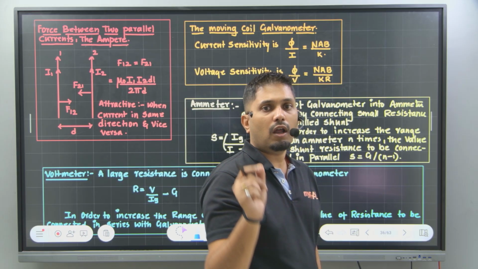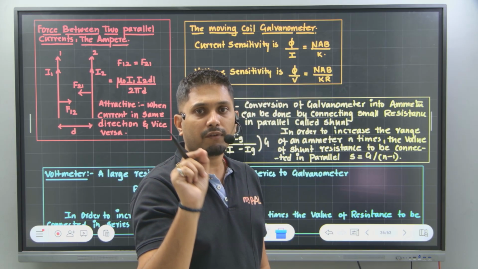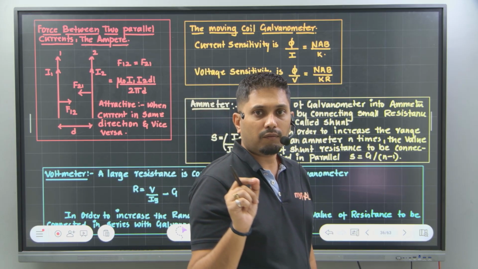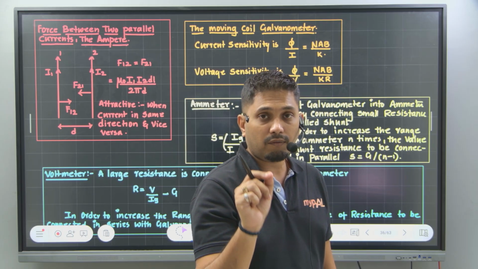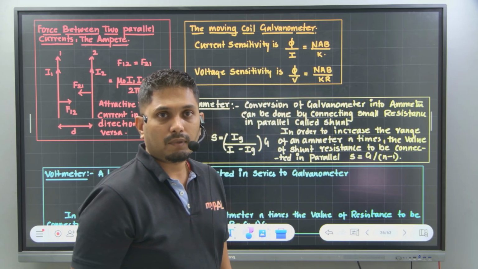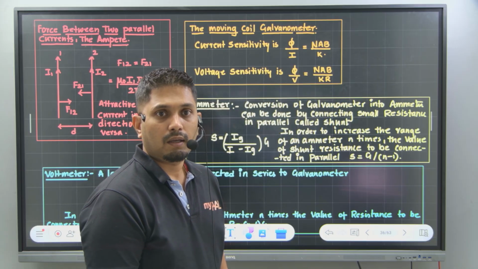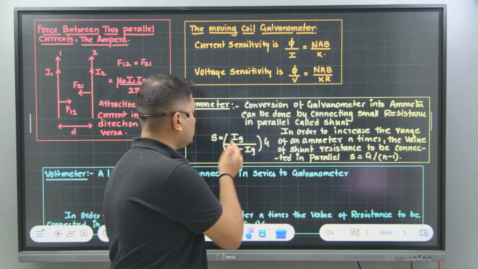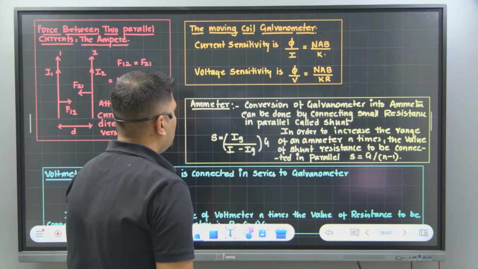If you take a very small, negligible resistance and connect it in parallel to the galvanometer, then that setup will act as an ammeter, correct? That resistance is called shunt resistance.